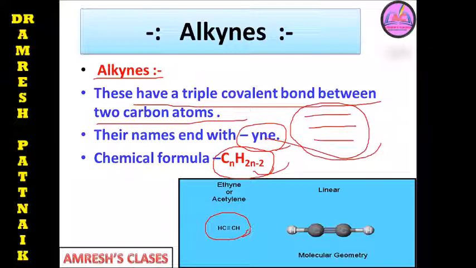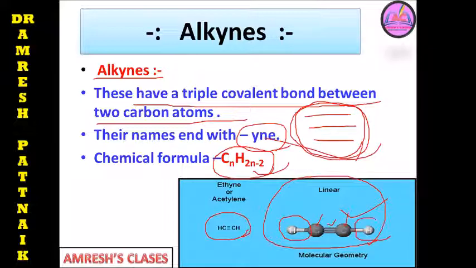As carbon has tetravalency, 4 covalent bonds, out of that 3 covalent bonds are there by taking the triple bond, and 1 hydrogen will be attached to each carbon on both sides of the triple bond. Generally the molecular geometry is a linear structure, you can see here. This is carbon, the carbon triple bond will be there, and the carbon is attached here with hydrogen, and here also with hydrogen.